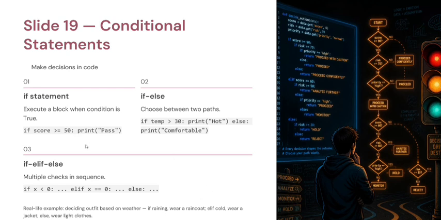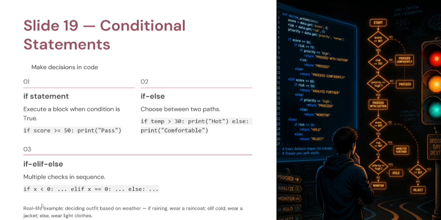The if statement. The simplest conditional statement is if. For example, here we can see if score >= 50: print pass. Next, if-else. Now suppose we also want to display the else part, so we'll do it like this. If temperature > 30, print hot, else print comfortable. Only one block will execute, never both.